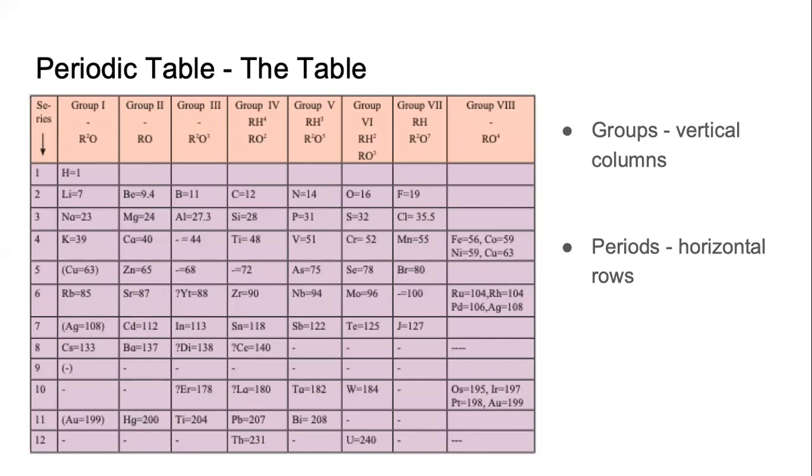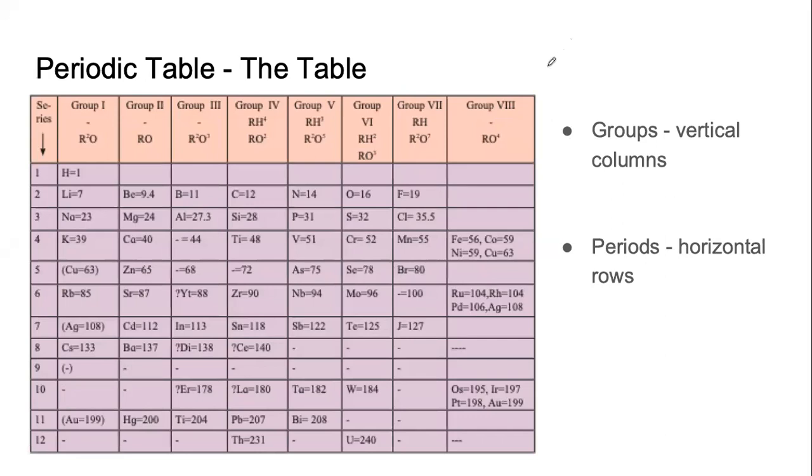Before we go into the peculiarities of the table, let us agree on some terminology. The columns are called groups, and the horizontal rows are called periods.